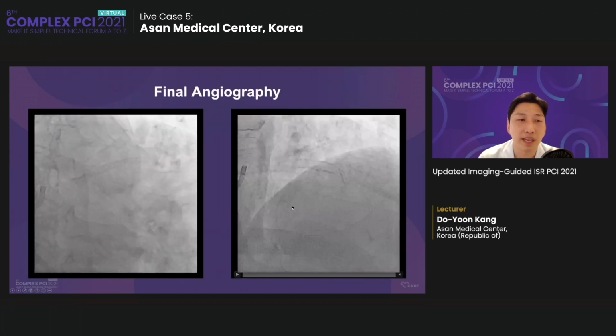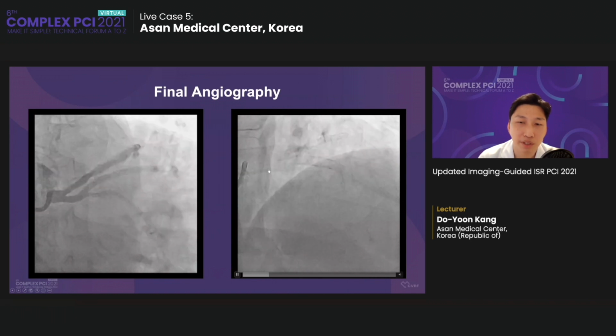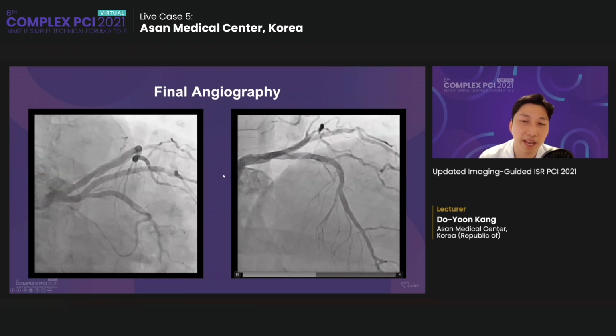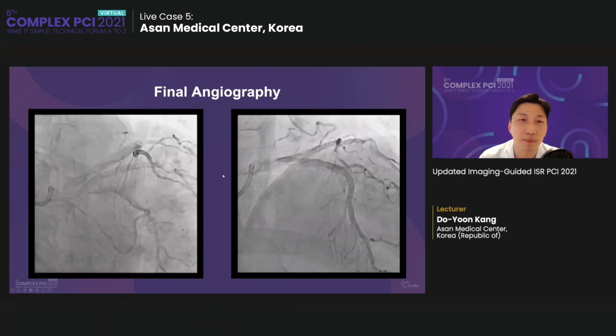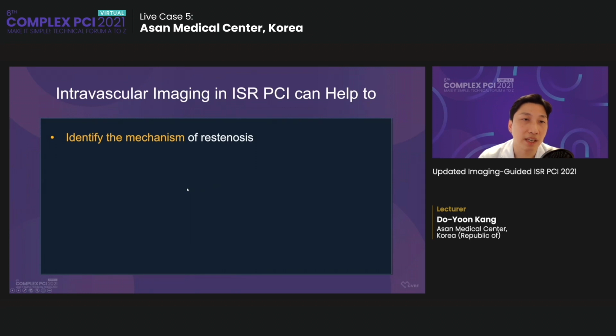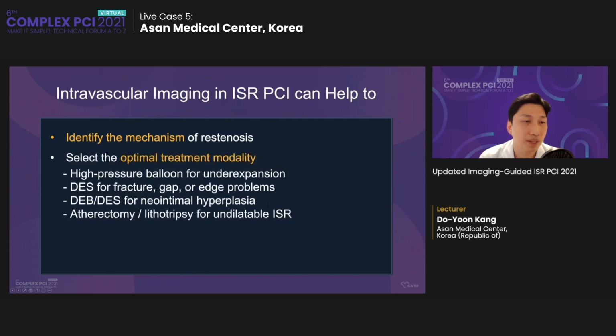So in this case with the neoatherosclerosis and under expansion, the patient was treated with the cutting, NC and drug-coated balloon. As you can see in this case, intravascular imaging in ISR PCI can help to identify the mechanism of the stenosis and select the optimal treatment modality.